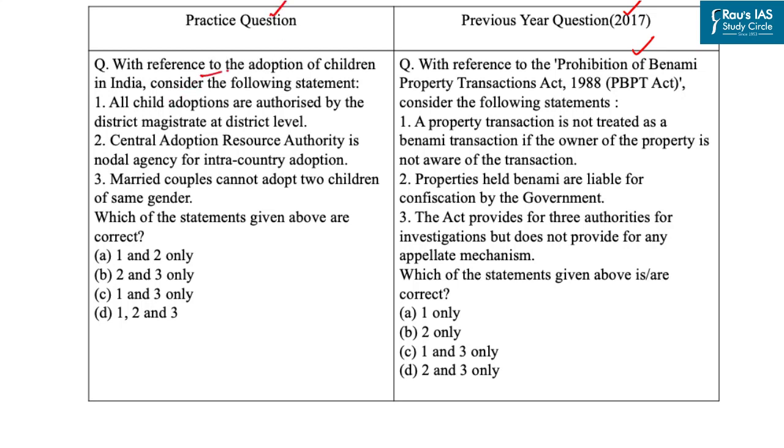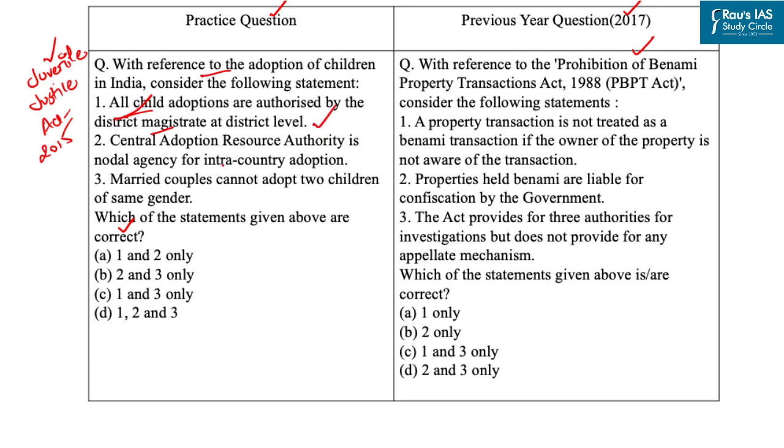Question says, with reference to the adoption of children in India, consider the following statements, and here you have to find out the correct statement. The first statement is, all child adoptions are authorized by the district magistrate at district level. Now you know that the 2015 Juvenile Justice Care and Protection of Children Act was enacted to replace the Juvenile Justice Care and Protection of Children Act of 2000, and recently the rules for adoption under the Juvenile Justice Act were notified, and it empowers the district magistrate to issue adoption orders. Earlier, this power was exercised by the judiciary. So our first statement is correct.